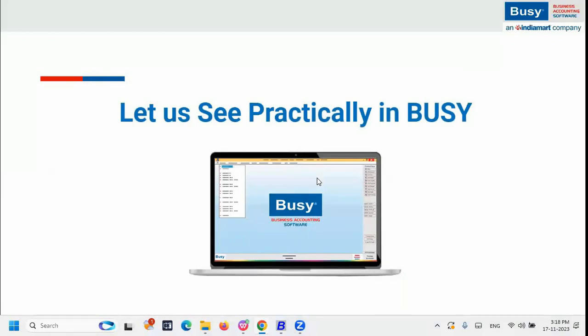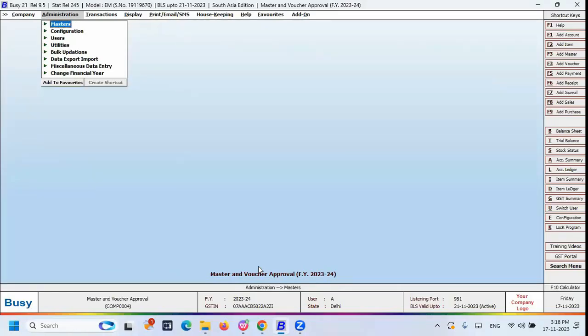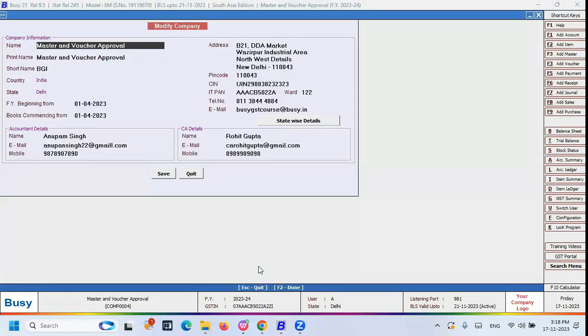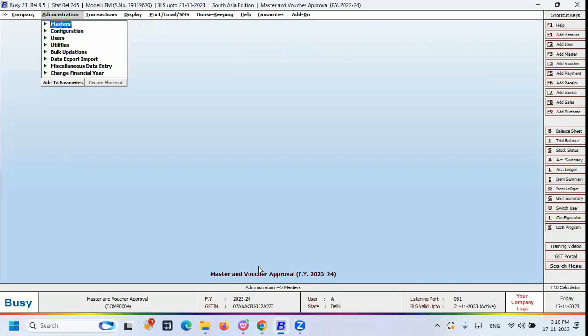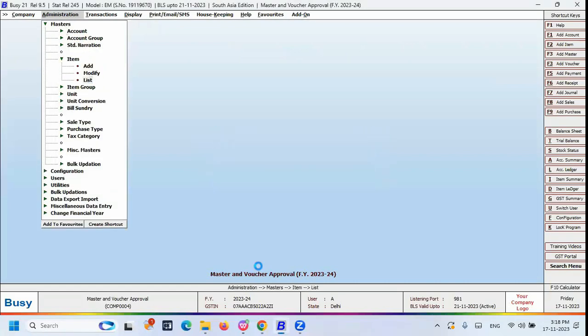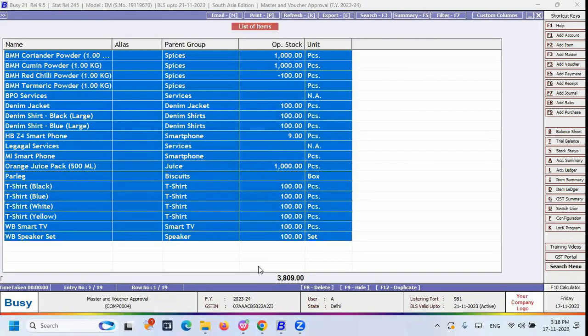Now let us see the practical scenarios in Busy. So let us move to a practical session. So this is Busy software, and I have created one demo company. My company name is master and voucher approval. After that, I have created a few masters in my system in this company. So I can show you the master list. These are the master names I have already created.